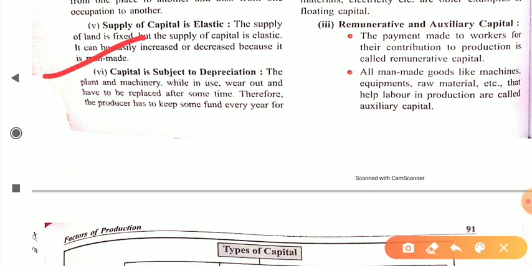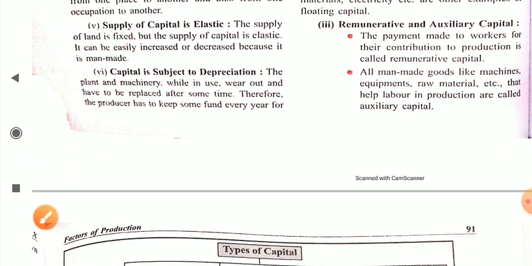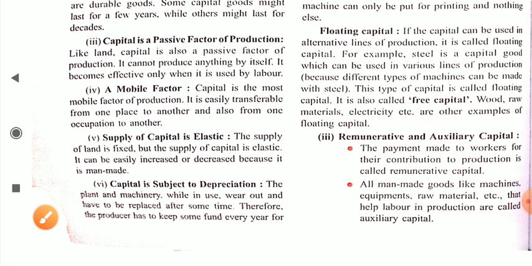Next, capital is subject to depreciation. This is an important point: whatever capital you are using as a factor of production, there must be some depreciation in that capital. Like when you are using plant and machinery, there is wear and tear. Similarly, when you are using a factory, there may be some damage in the factory, so you have to repair and maintain it. Similarly, you have to replace certain parts of the machinery and tools. So all these have some depreciation, in their day-to-day use, or on a yearly basis.